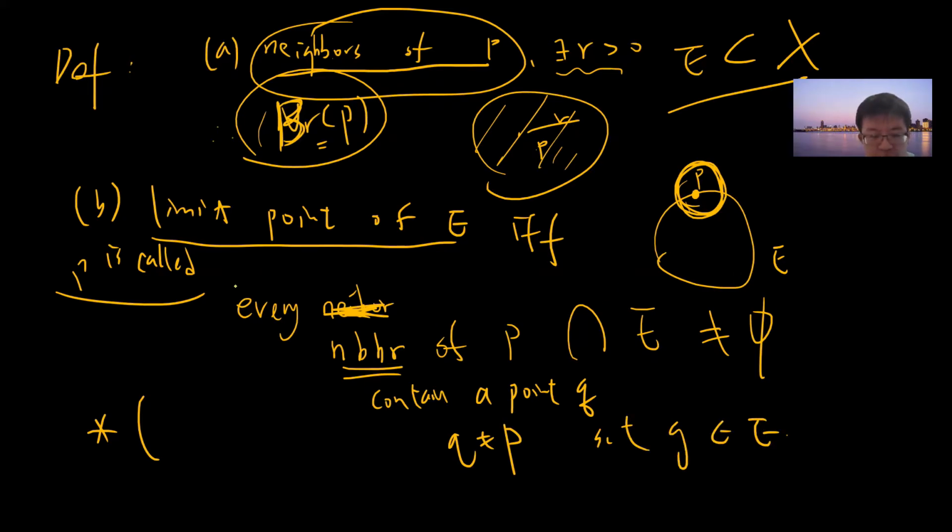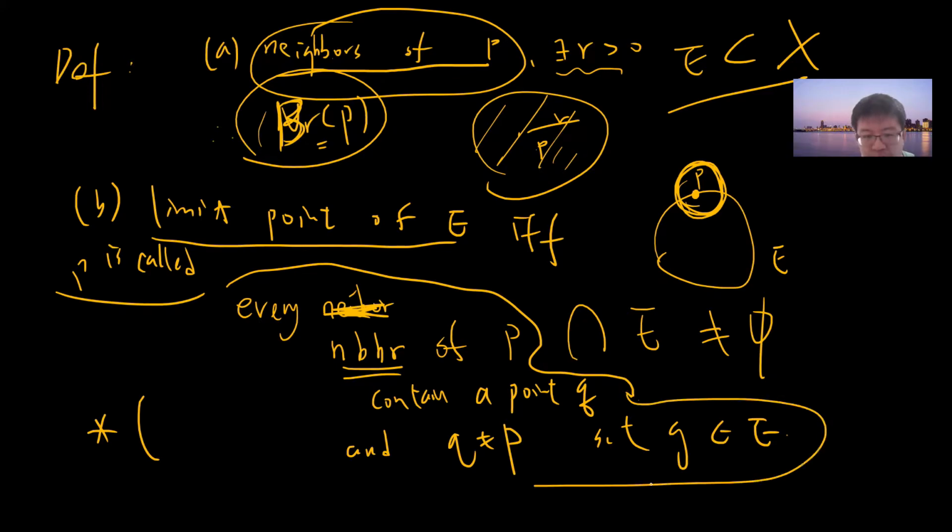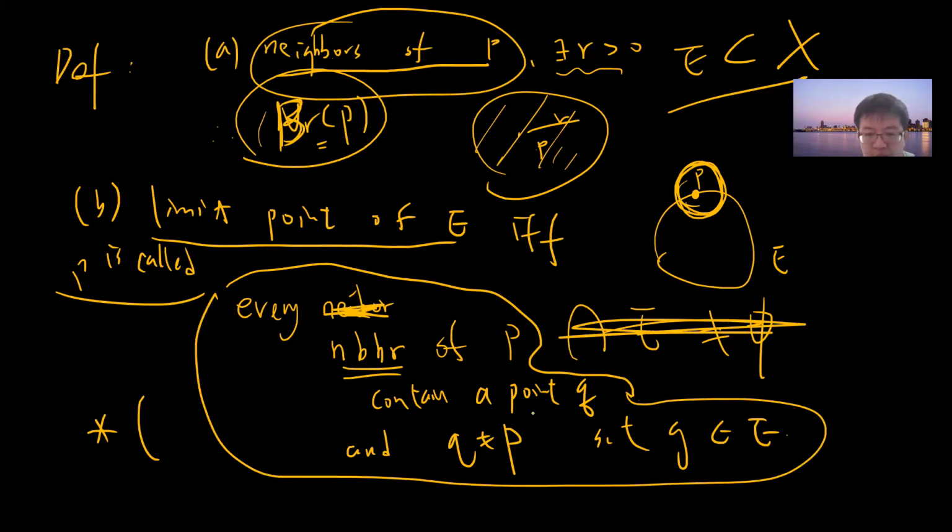Okay, so I should write: every neighborhood of P contains a point Q, where Q does not belong to P, such that Q belongs to E. So this one should be the correct definition. You see, whichever ball I choose, there's always some point which is not the same as P but intersects with E. This is called a limit point.